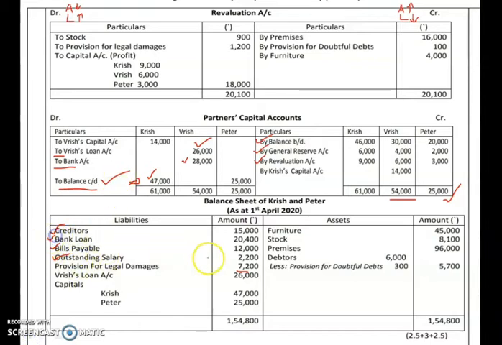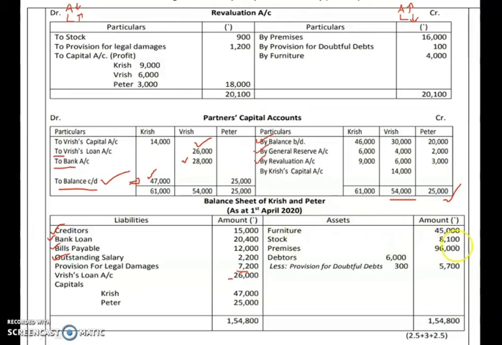So see, bank loan we have taken 20,400. Then next is Krish loan account. This Krish loan account is also our liability, so we have shown it over here. Next is capital account of Krish, and this is the new capital. So 47,000 and 25,000 will be shown in the capital account.